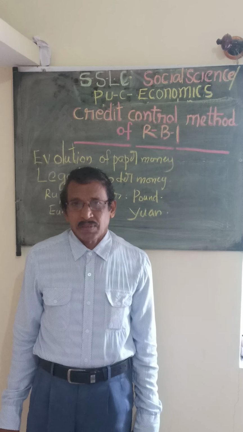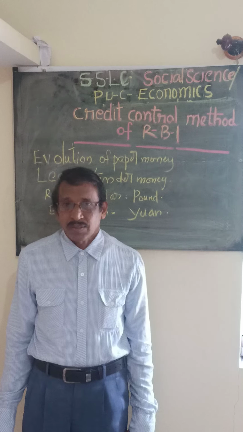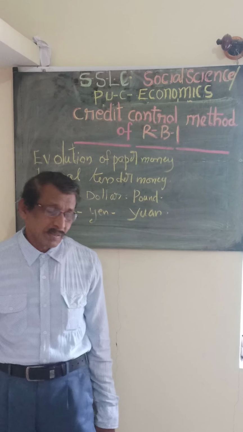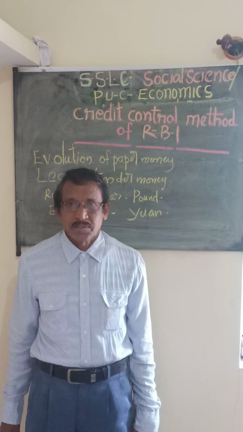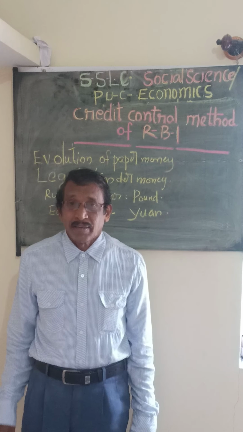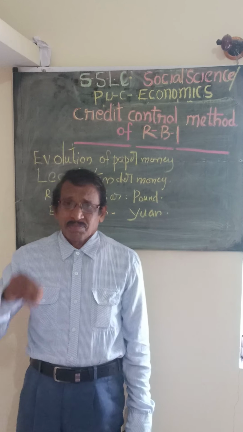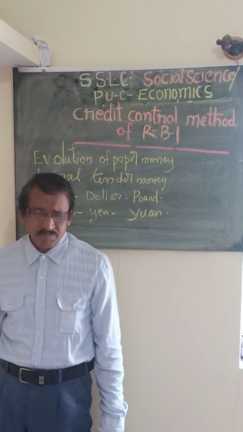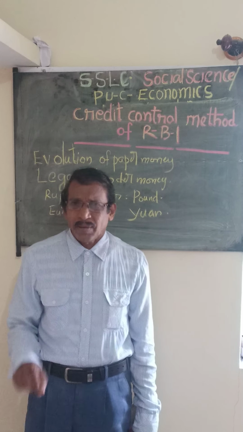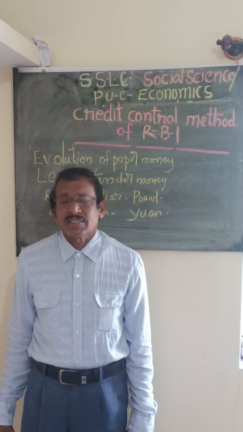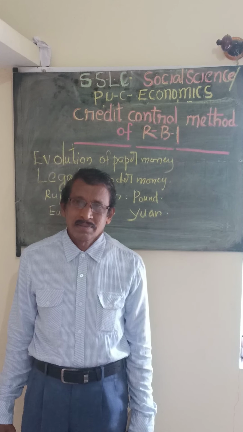Yesterday I already explained the main functions of R.B.I. What are the main functions? That means monopoly of note issue, bankers' bank, banker to the government, lender of last resort, and many other points. Today, the Reserve Bank is the apex body of the country. The entire economic activity is controlled by the Reserve Bank.